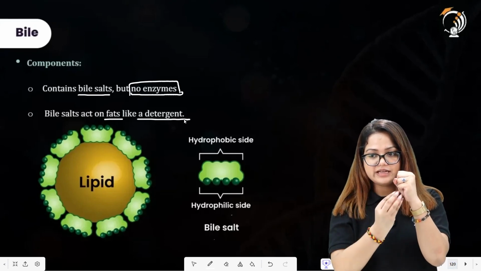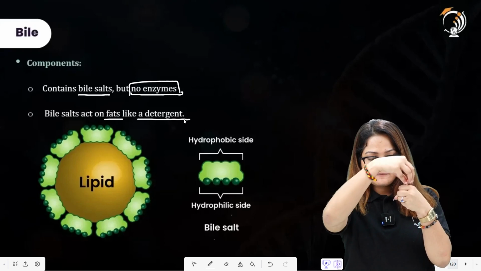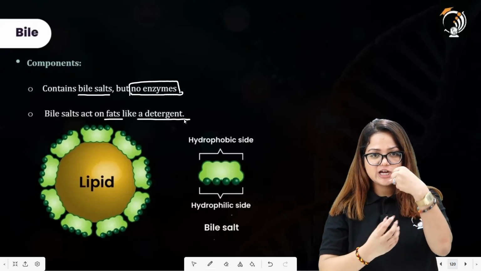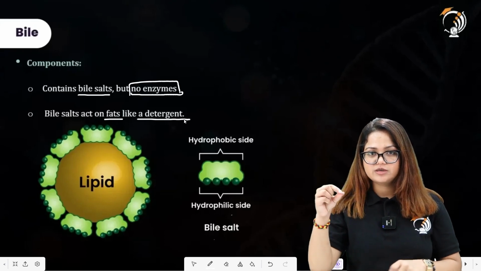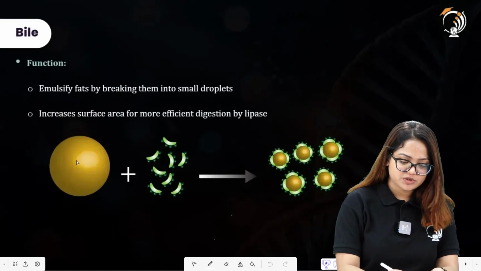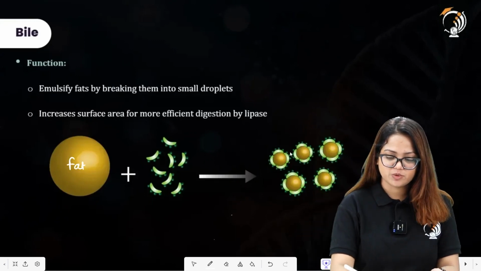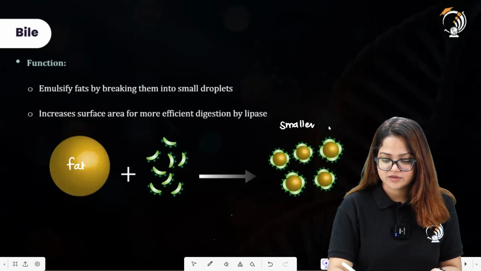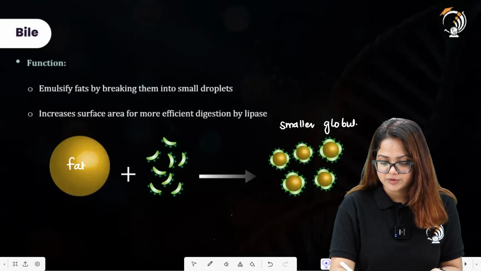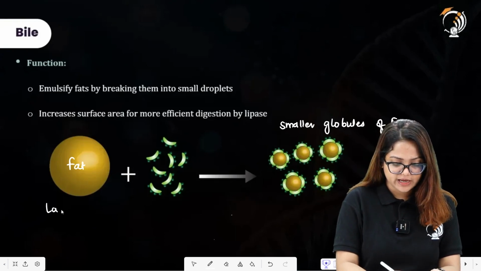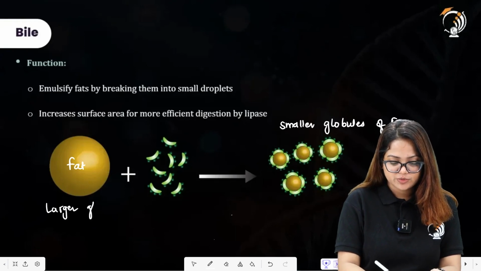This is the bile that is attaching to the fat molecule. Now this will break this large molecule of fat into smaller units. Let us see the other slide for that. Alright, so this was the fat molecule over here. It is broken down to release smaller globules of fat. Globules of fat, and here you have this larger globule of fat.